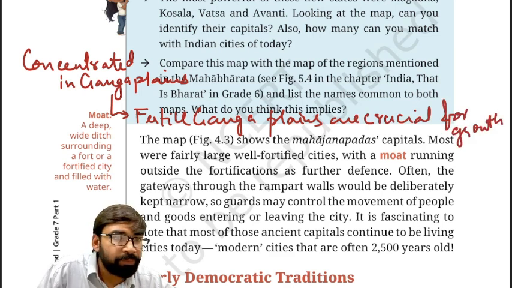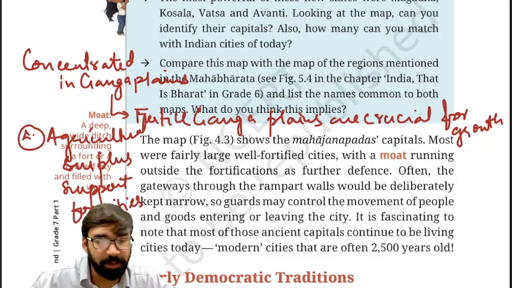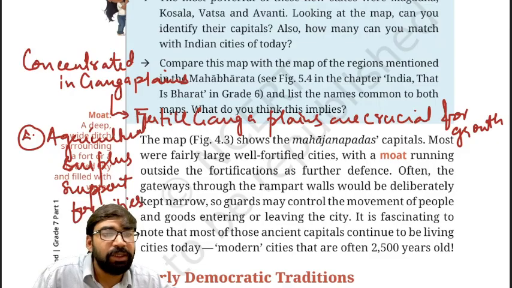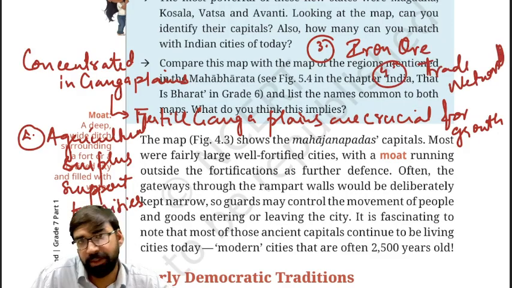Second important thing, agricultural surplus supports cities. Food security came into the picture because of agricultural surplus. Then third, iron ore, and fourth, strategic location on trade networks. Trade networks got created. Fine.